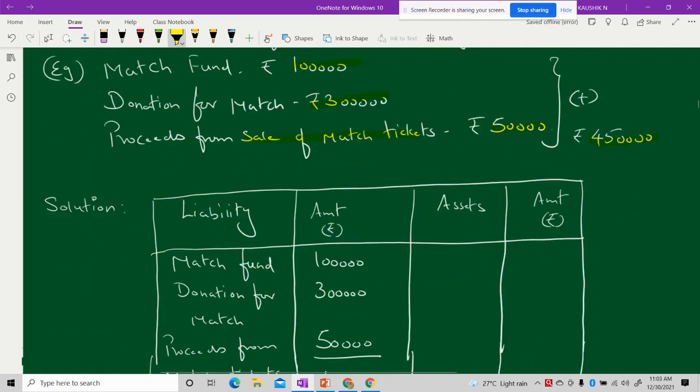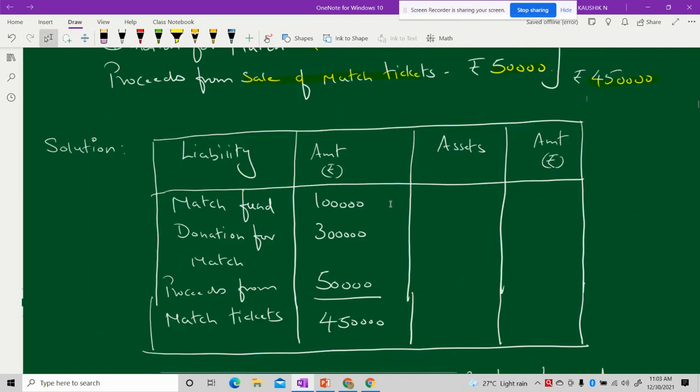So this is what I mentioned in the extract of the balance sheet. On the balance sheet liability side, I'll first write the match fund value of rupees 1 lakh. I'll also denote the donation I received for the matches, 3 lakh. Then I will add the proceeds from the match tickets. So all these three put together, I'll get an amount of rupees 4 lakh 50,000. Any doubt up to this stage?